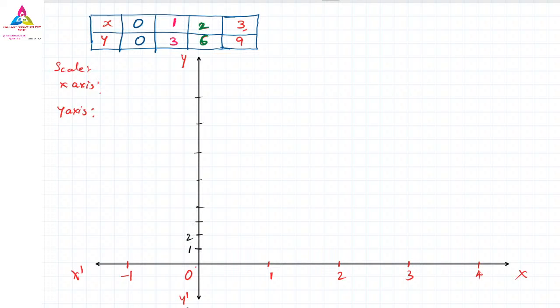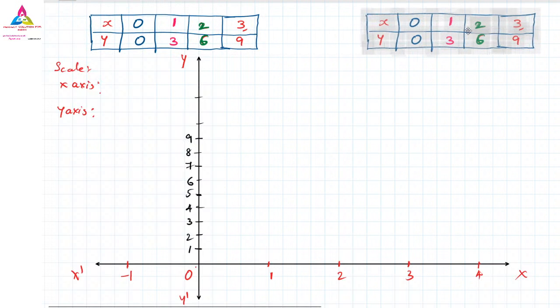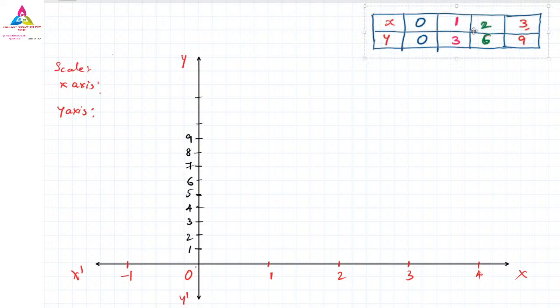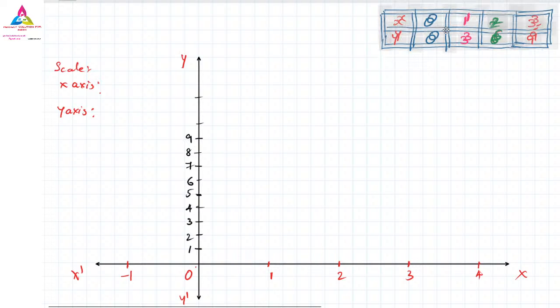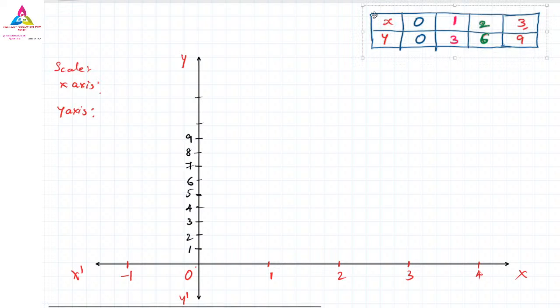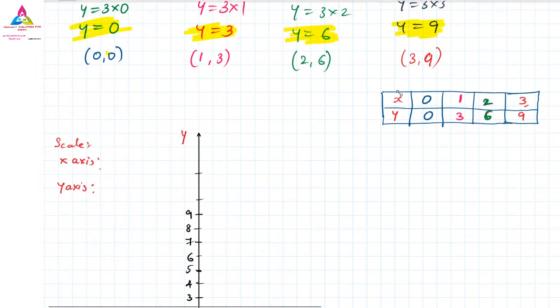1, 2. Here I will make 3, 4. Here I will go for the 5, here 6, here 7, here I will go for the 8, and here I will go for the 9. Because in the y-axis I don't have much space, so I have gone through it. One thing I can do here to make it clear, I will take this here so that I will get some space. I will make this a little bit down.